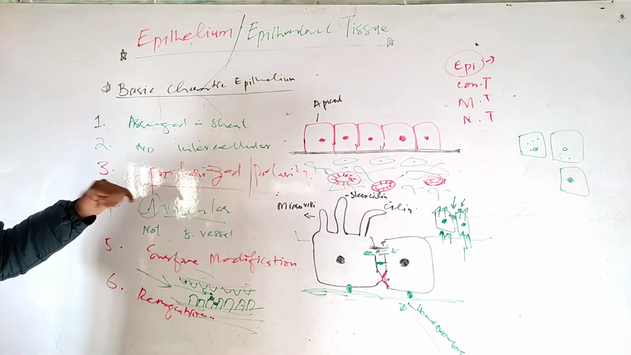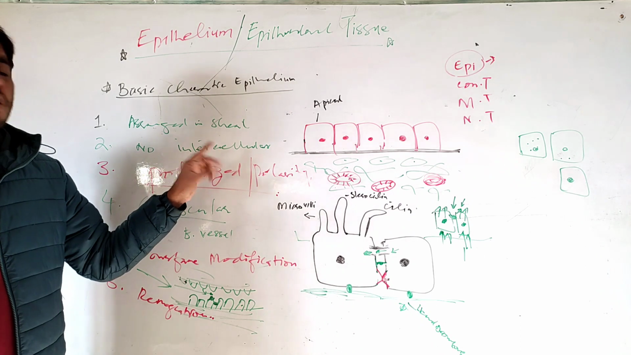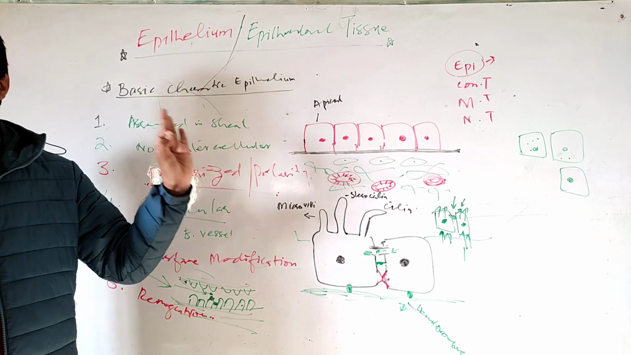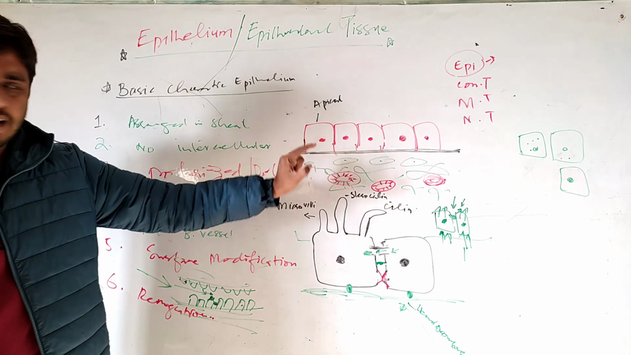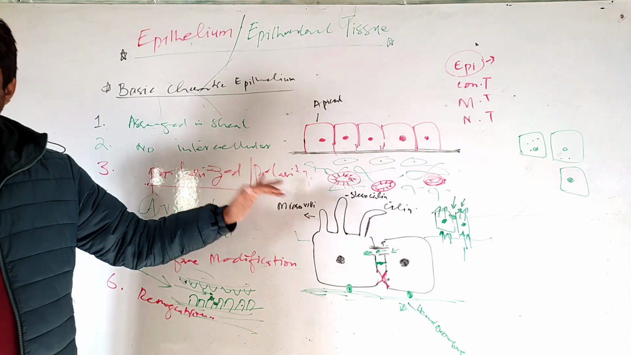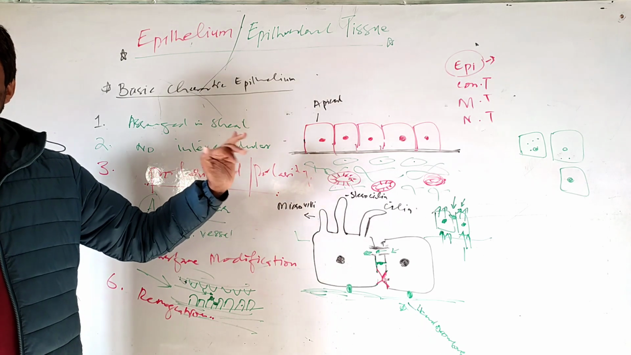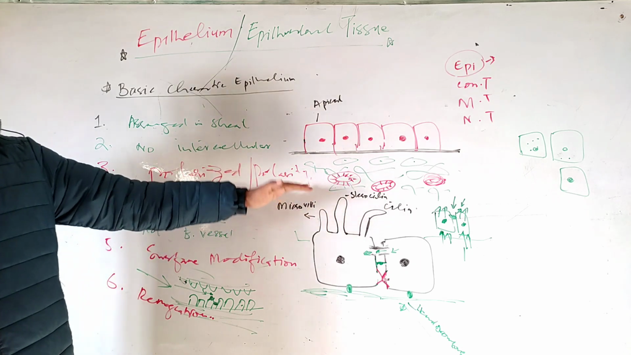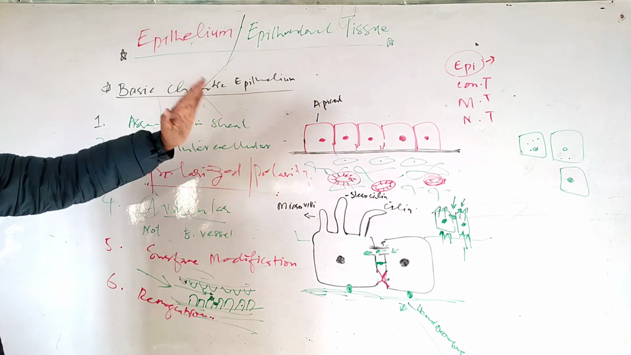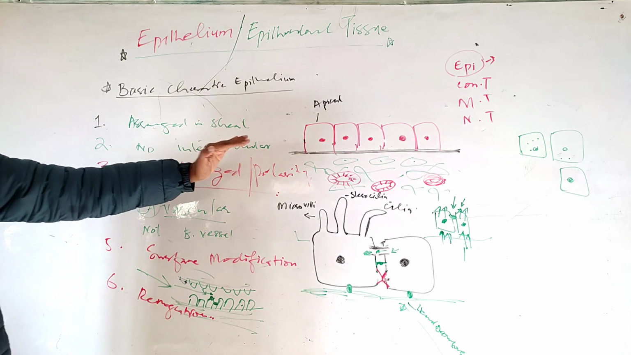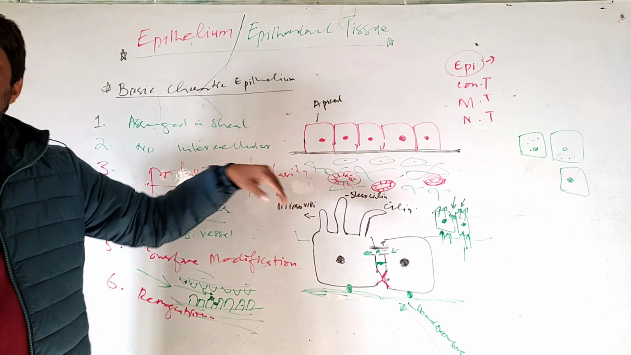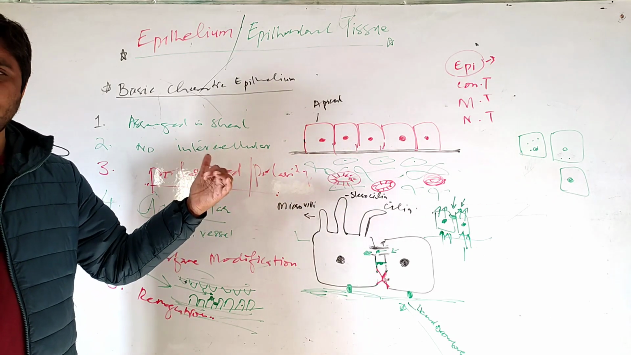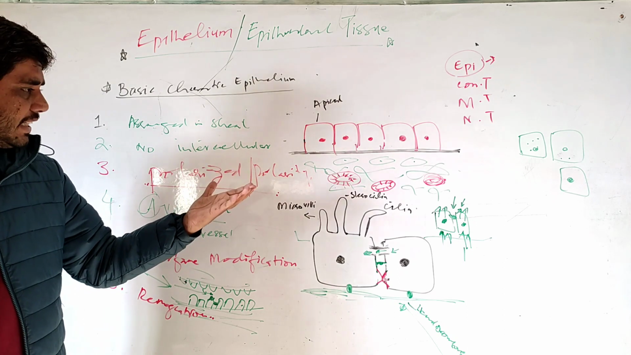Second, you will not find much intercellular space between epithelial cells. They have very scanty intercellular space. Next, they are polarized. They show great polarity. Each surface has its own characteristics. The cell membrane has different surfaces, like the apical surface, basal surface, and lateral surface. Each surface is different according to its function. They have different structures. That's clear.